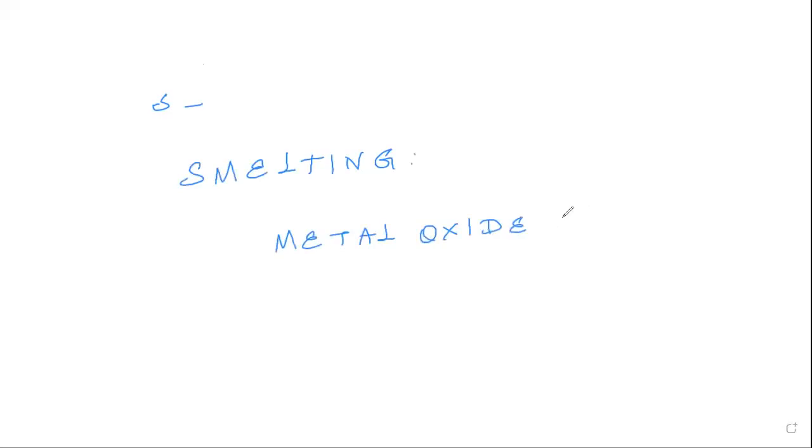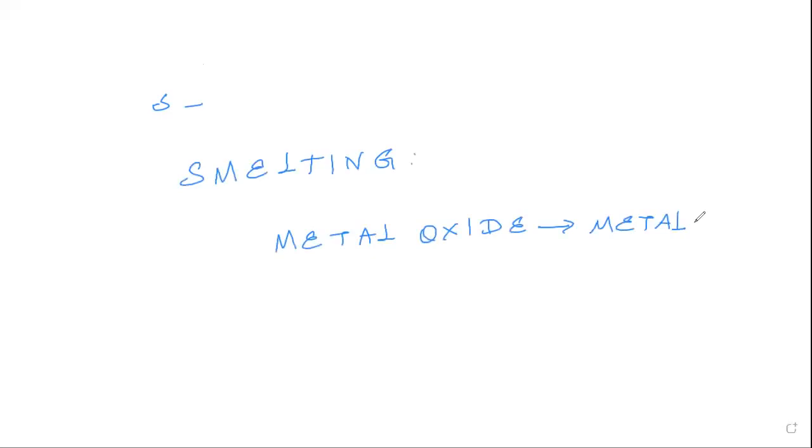First we'll see what is smelting. Smelting is the process of converting a metal oxide into a metal. Conversion of metal oxide into metal is called smelting.